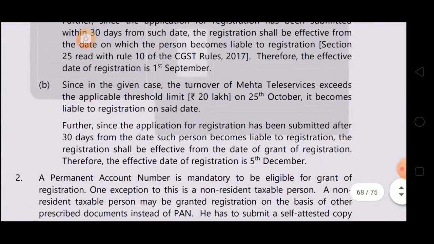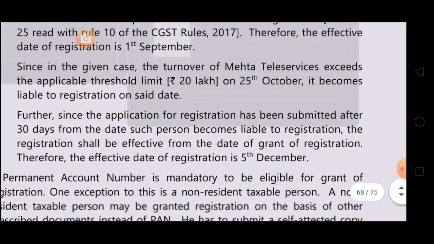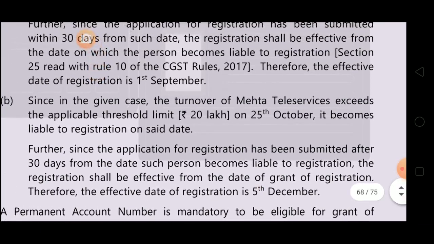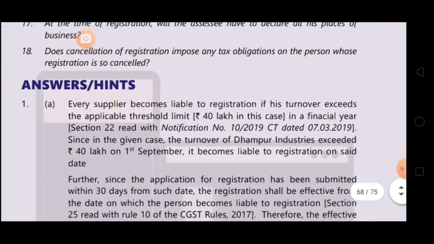Since in the given case the turnover of Mehta Teleservices exceeds the applicable threshold limit of 20 lakhs on 25th October, it becomes liable to registration on the said date. Further, since the application for registration has been submitted after 30 days from the date such person becomes liable to registration, the registration shall be effective from the date of grant of registration. Therefore, the effective date of registration is 5th December. Clear?